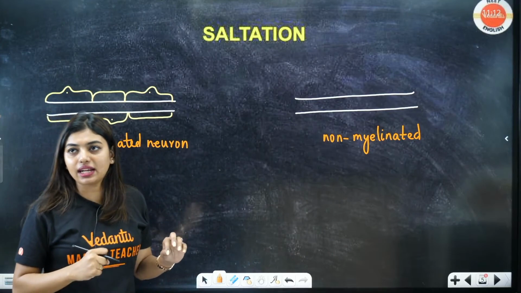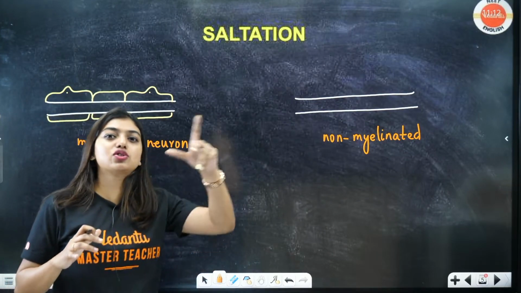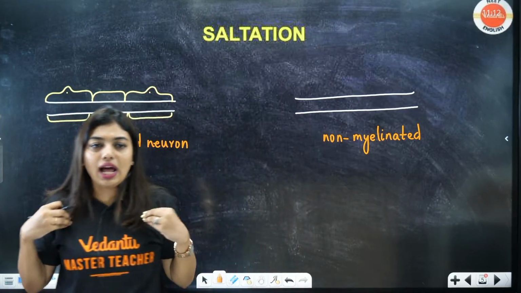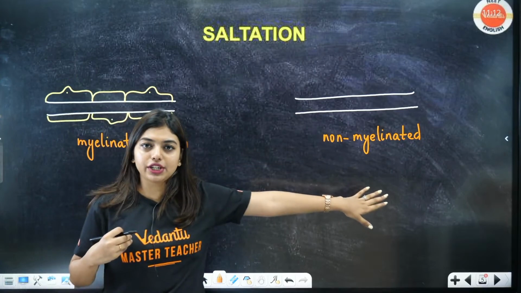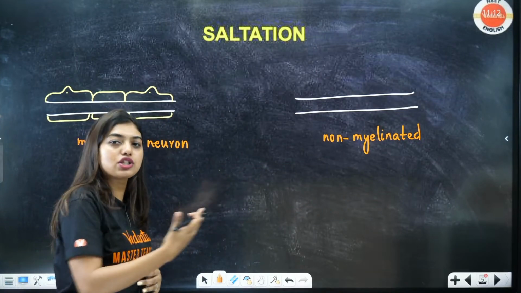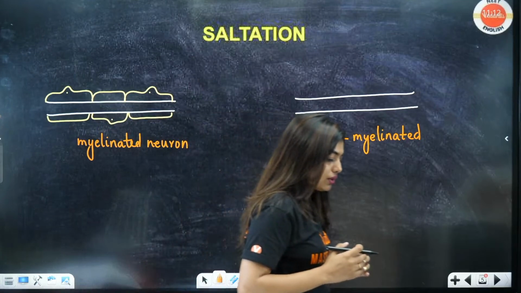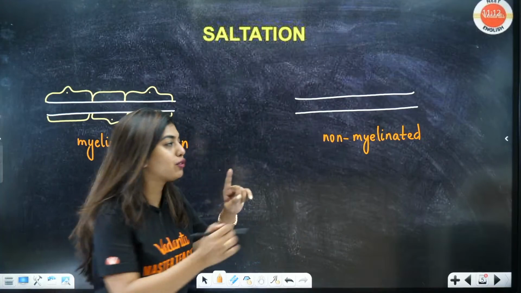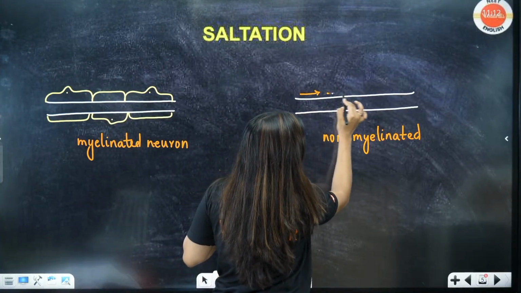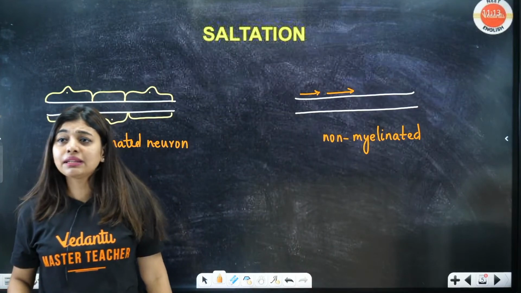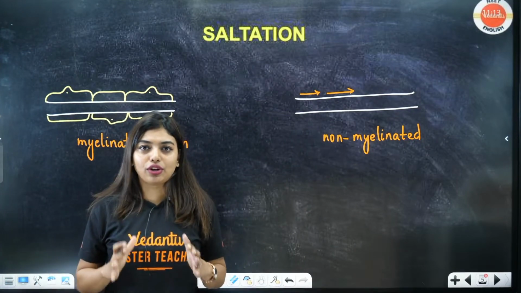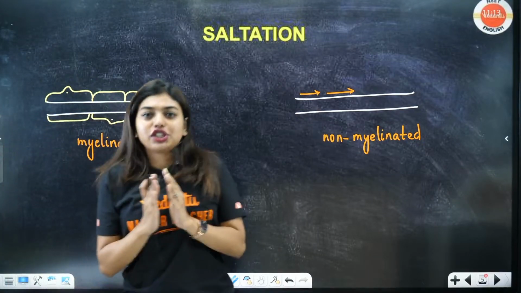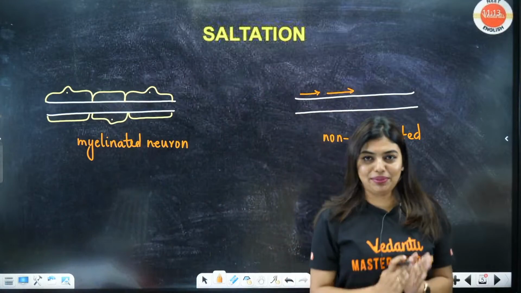Now what happens exactly? We understood that when an impulse is going, it will be moving. Now imagine I am carrying something. I am a non-myelinated neuron. What do I have to do? If I want the impulse to be carried, I have to walk, 1, 2, 3, 4, like this. Free movement I have to do, but I have to keep moving like this, right? But imagine I am a myelinated neuron. Then what can I do? See, myelin sheaths are there. So what will I do? I will jump, right?